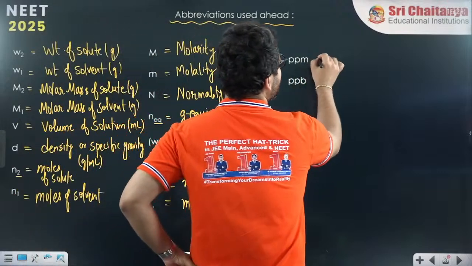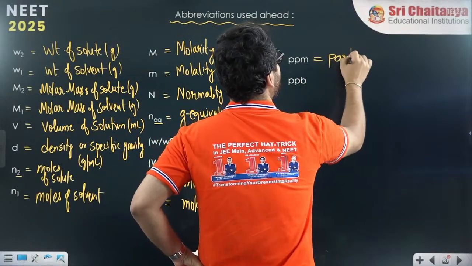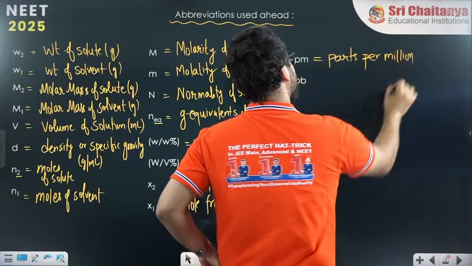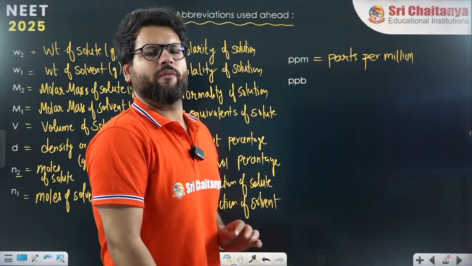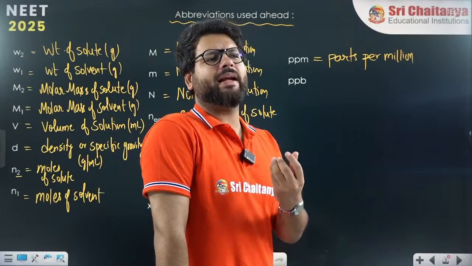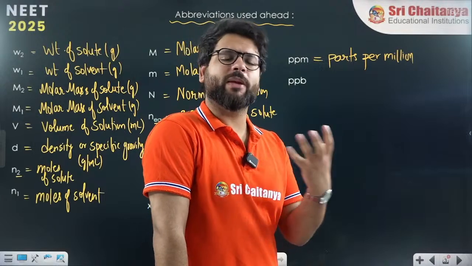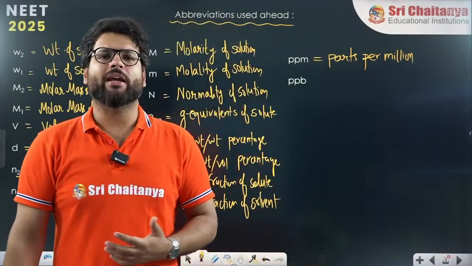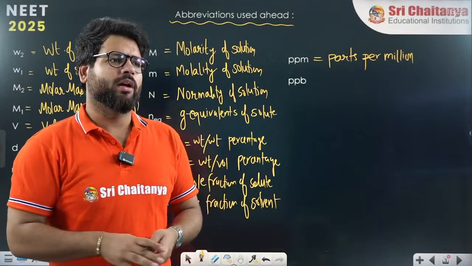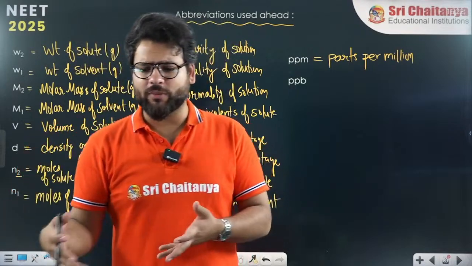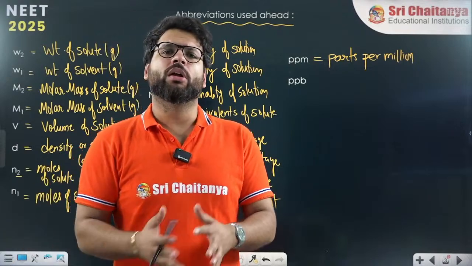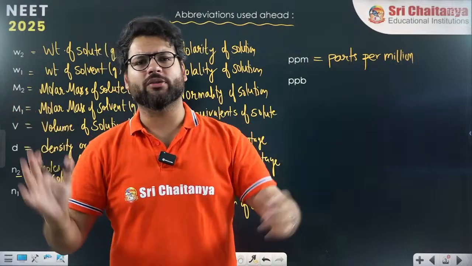ppm is parts per million. Whenever your solution is very dilute, in that case we use the terms ppm and ppb. For example, tap water coming from the well or from underground has crores of liters of water.